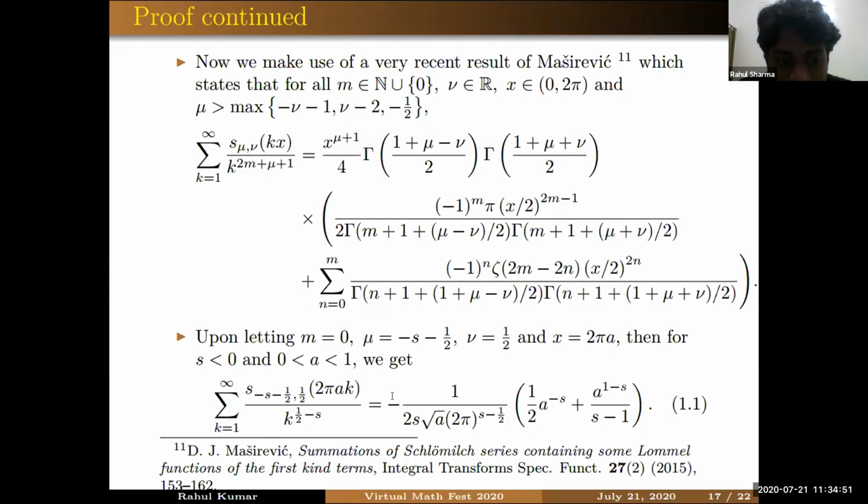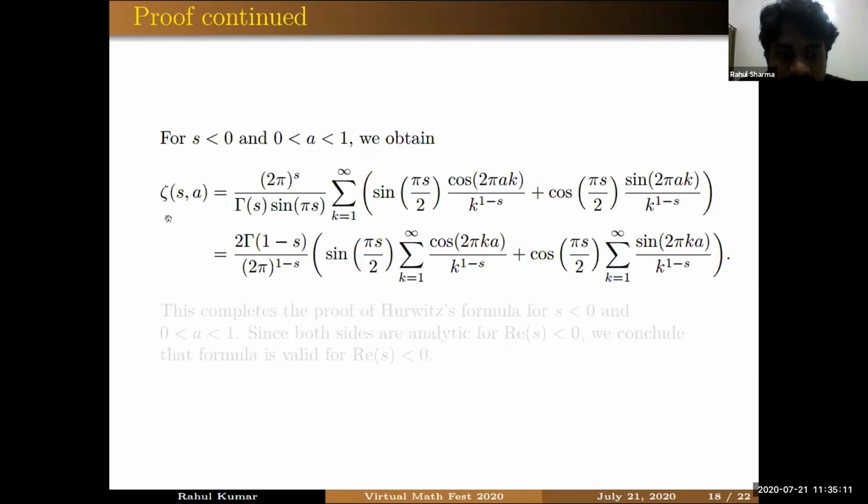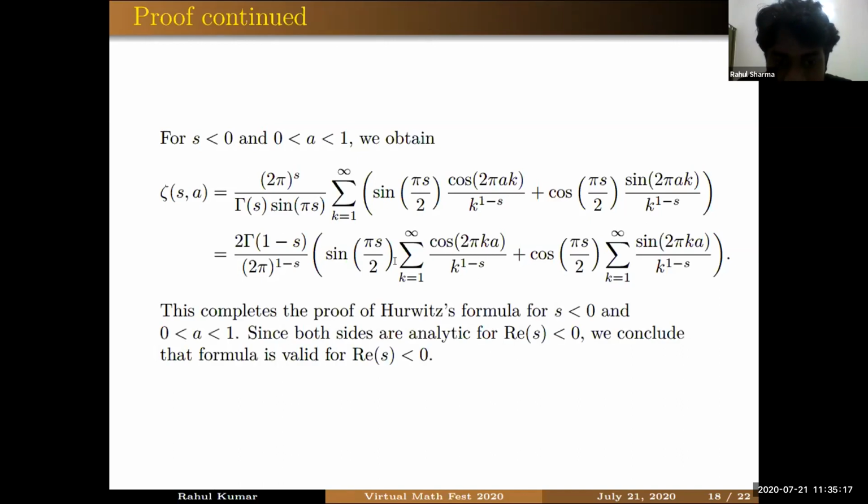And while doing it, we are getting two restrictions on our parameter. S has to be less than 0 and A has to be between 0 and 1. The restriction on A is coming from the fact that we are taking x equal to 2 pi A, right? And here x has to be between 0 and 2 pi. That means the A equal to 1 case we have to deal with separately. And if you substitute this expression in our main expression, then you will see that for S less than 0 and A between 0 and 1, we have proved the Hurwitz's formula. But now you can see that these two infinite series are convergent for real part of S less than 0 and also define an analytic function. And the left hand side is also an analytic function for real part of S less than 0. So by analytic continuation, this identity holds for real part of S less than 0.